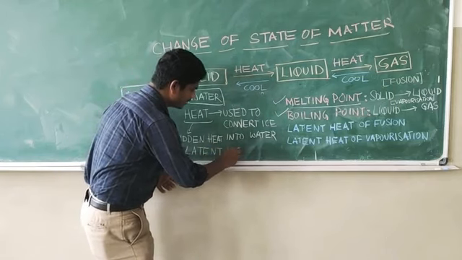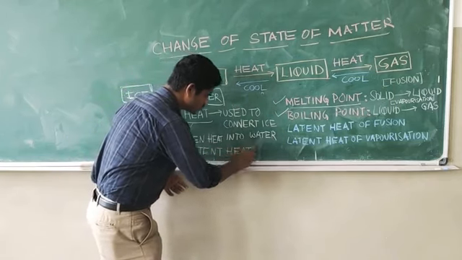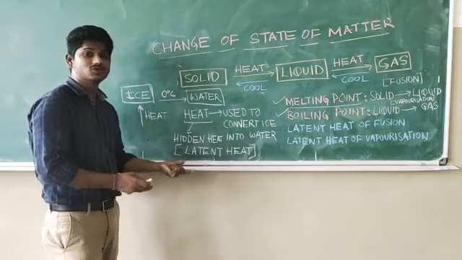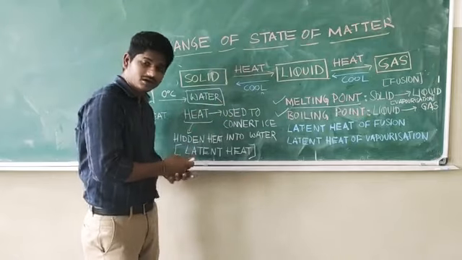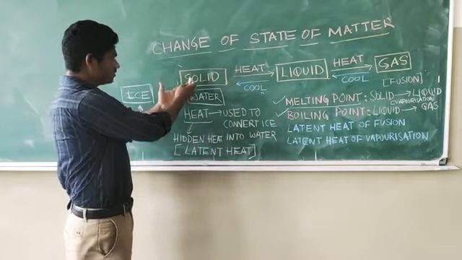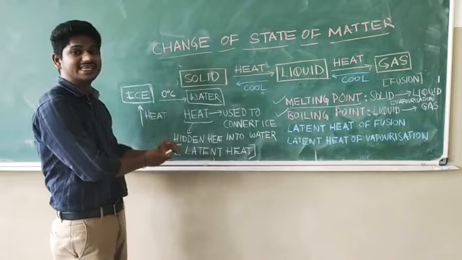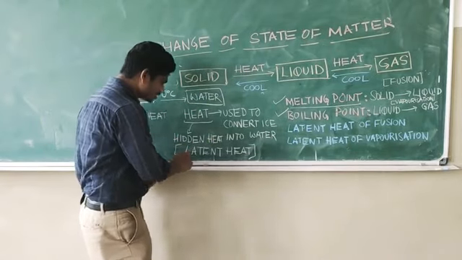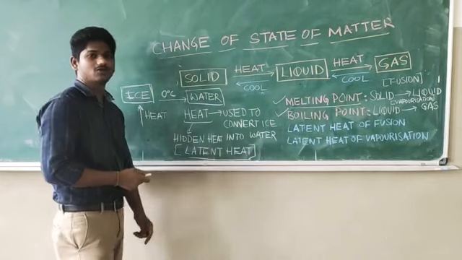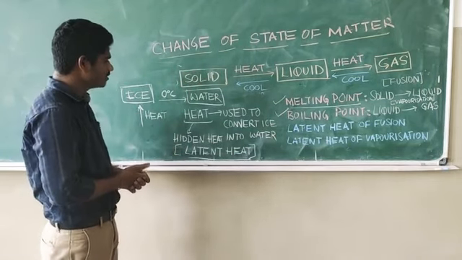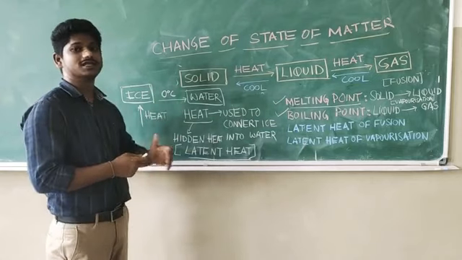Latent heat is the heat which is used to convert one state of matter into another. It is not showing any rise in the temperature. That is called latent heat. So this heat will not show you a change in the temperature.